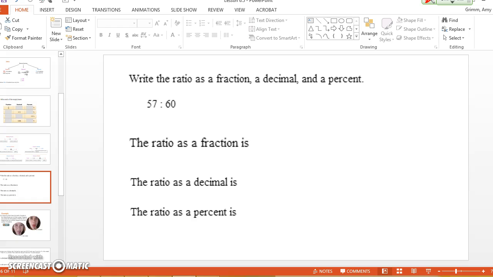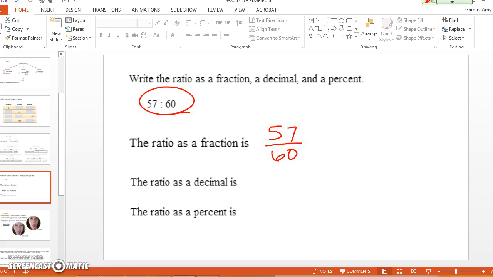All right, so in Digits, it's going to say, write the ratio as a fraction, decimal, and percent. They're going to give it to you like this. This is exactly what I just did with you. Remember we talked about ratios and rates and unit rates. Ratios just mean comparing two things that have the same units. How would I write this as a fraction? 57 over 60. Remember, a long time ago, we talked about writing it three ways: using a colon, using the fraction, and using the word "to."